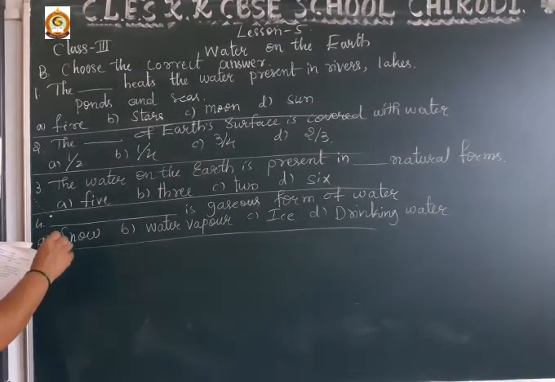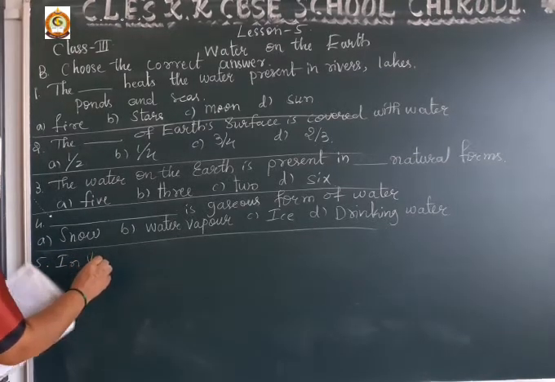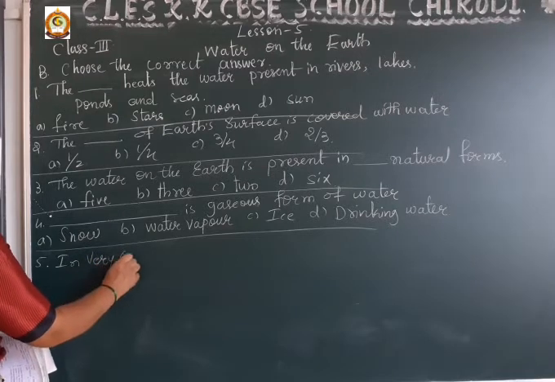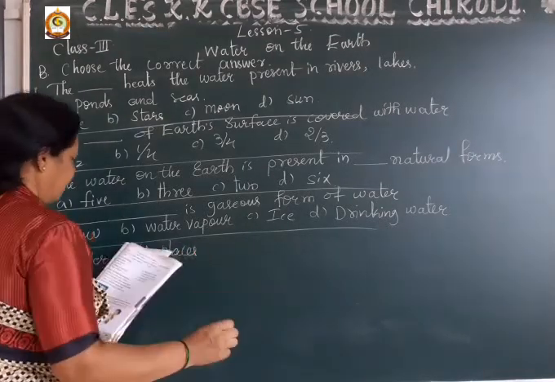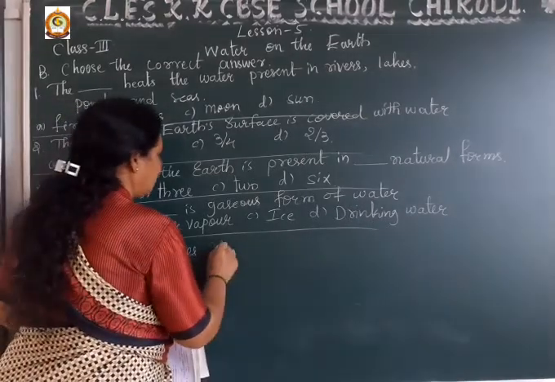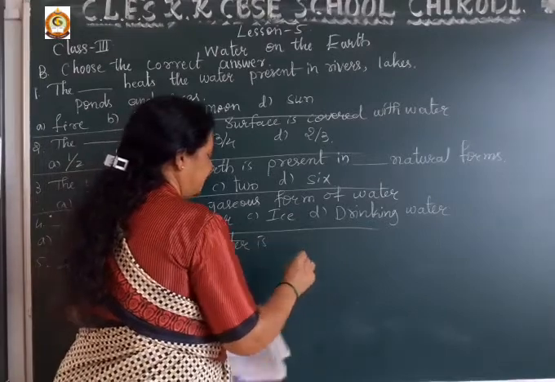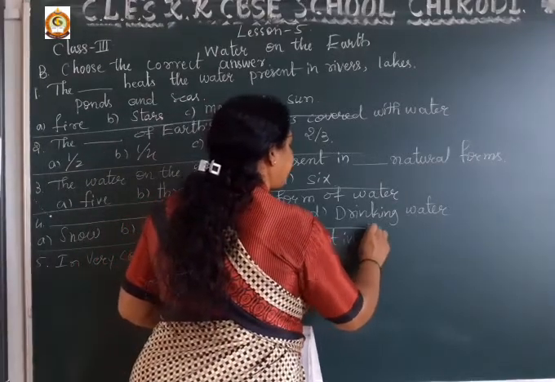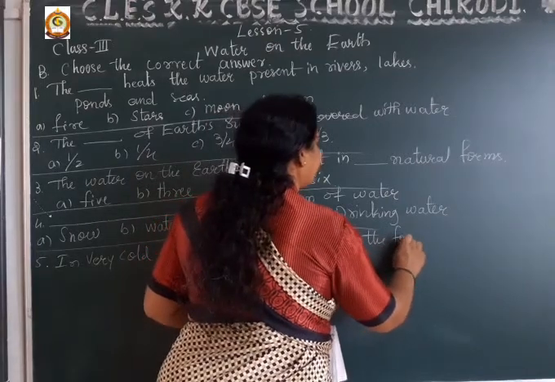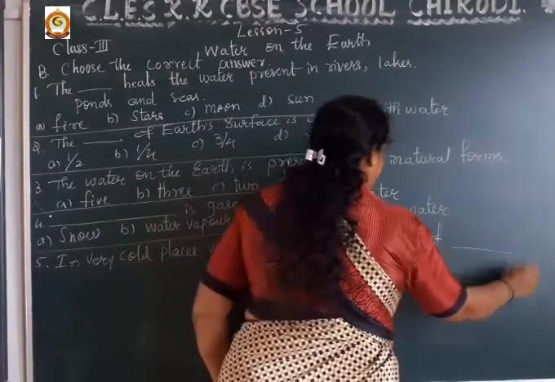Now question number 5: in very cold places, water is present in the form of dash.